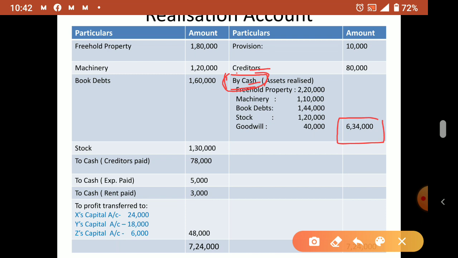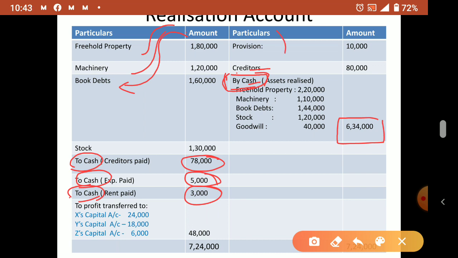Okay, here also cash is there. How much? 72,000. So here also cash 5,000. Here also cash 3,000. Along with this, one more thing I tell you, you know the journal entry, no? Realization to freehold property, realization to machinery, realization to book debts. समझ में आया? This entry how will you say: provision to realization, creditors to realization, by cash to realization. Don't say the name of this asset. You have to say cash to realization.